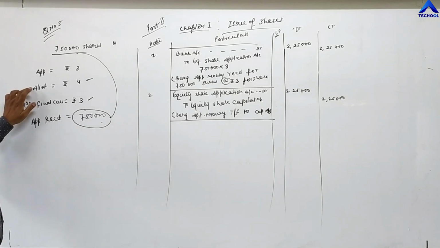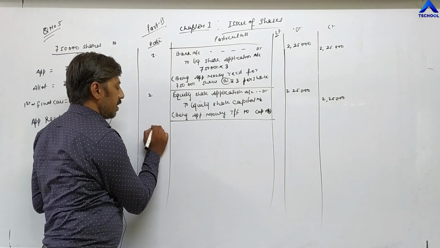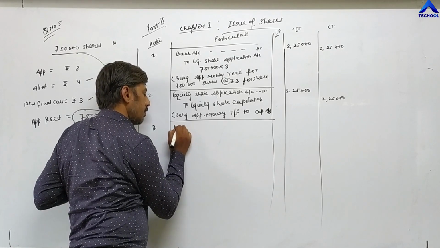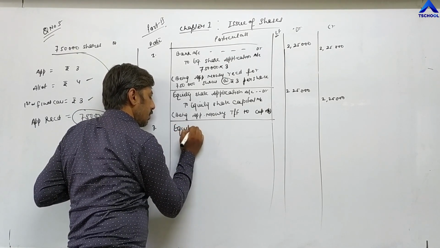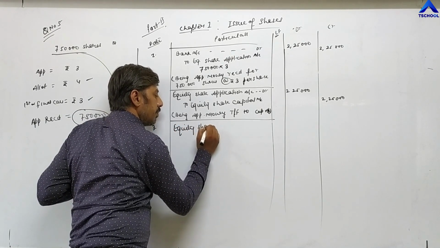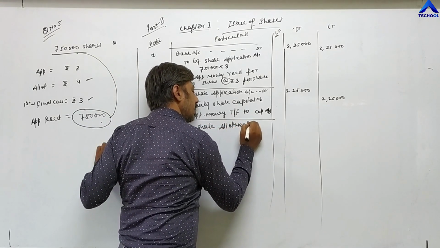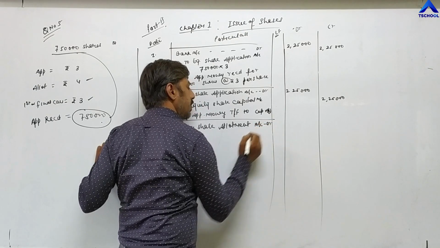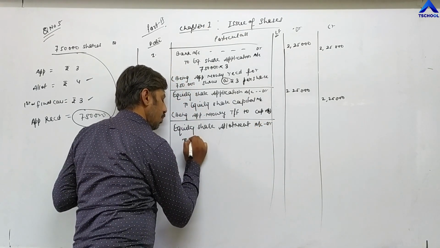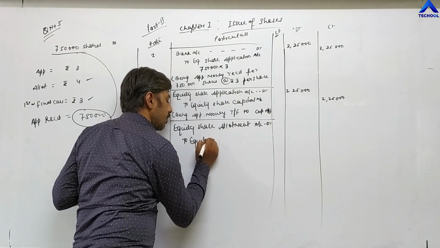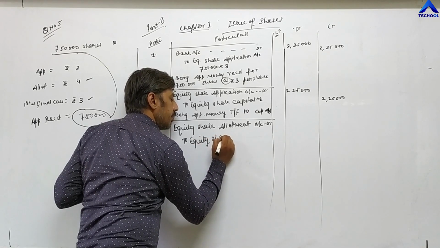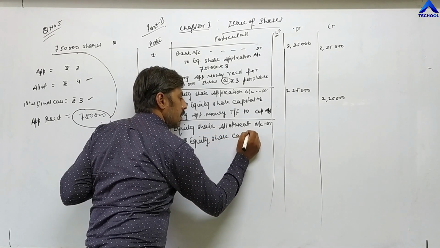Now allotment. Entry number 3: equity share allotment account debit to equity share capital.